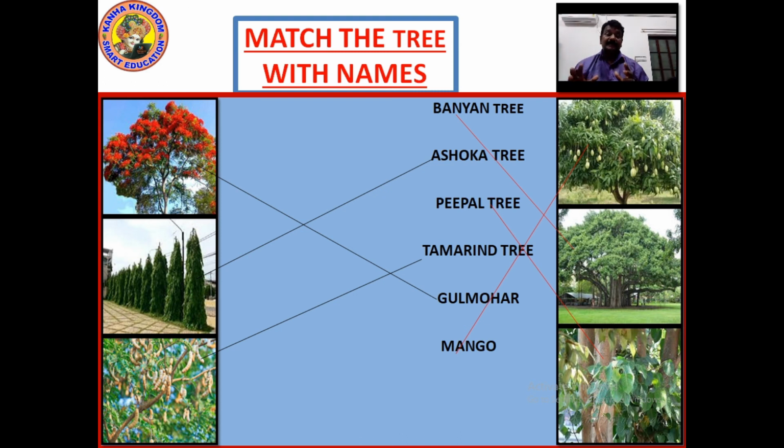So please look at the lessons properly, look at the spellings you have written, make a graph, make a drawing of Gulmohar, Ashoka, tamarind, write the names, draw mango tree, draw banyan tree, draw peepal tree. Write the name and mark it as I have done it here.